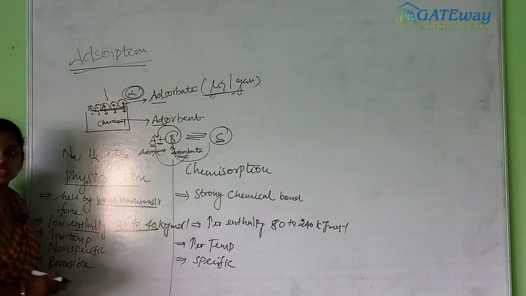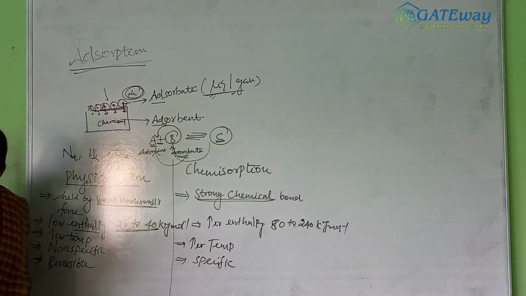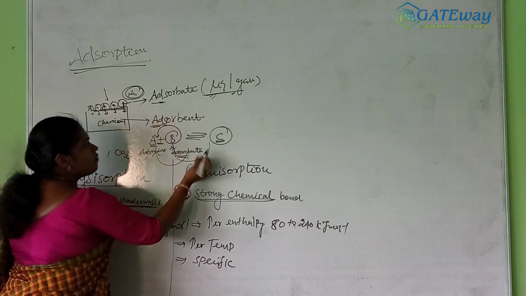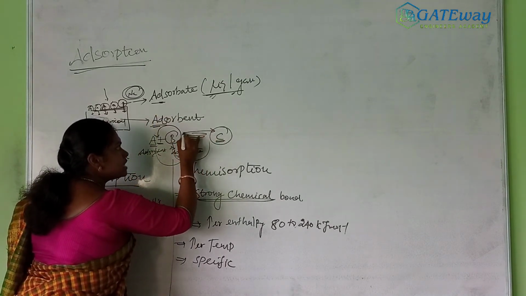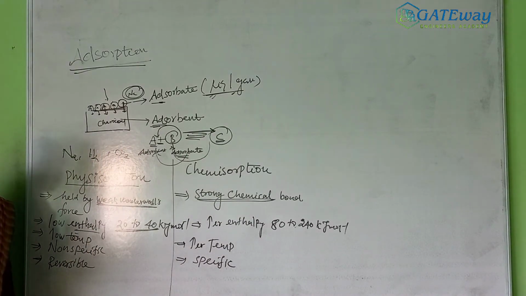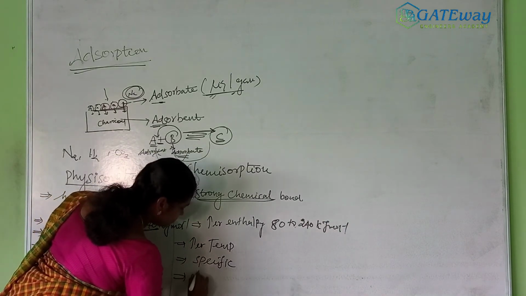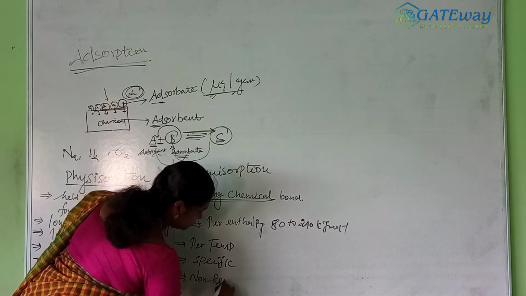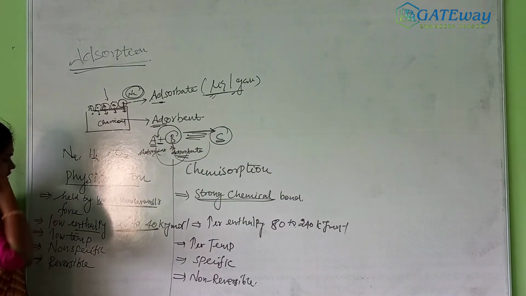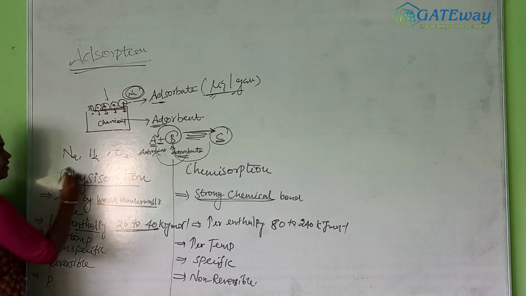But in chemical adsorption, as I told you, there is a strong chemical bond between the adsorbent and adsorbate. Once the molecules are formed, only the forward reaction is possible. It is not reversible, it is non reversible in nature, right?